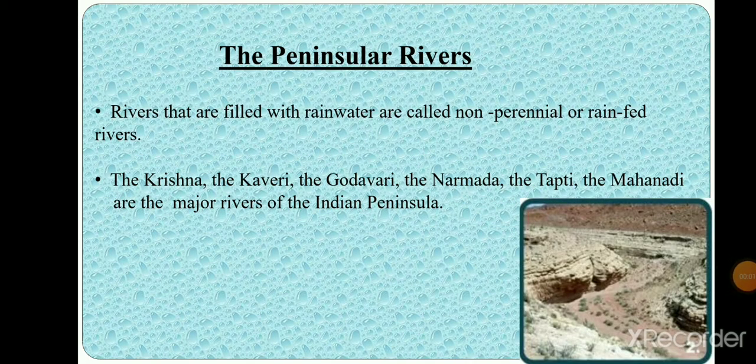The Peninsular rivers. The major rivers of the Indian Peninsula are the Narmada, the Tapti, the Godavari, the Mahanadi, the Krishna, and the Kaveri. These are seasonal rivers flowing through central and south India.